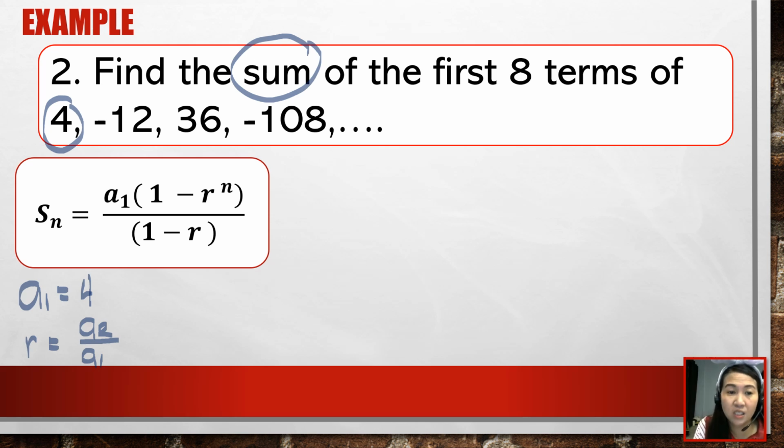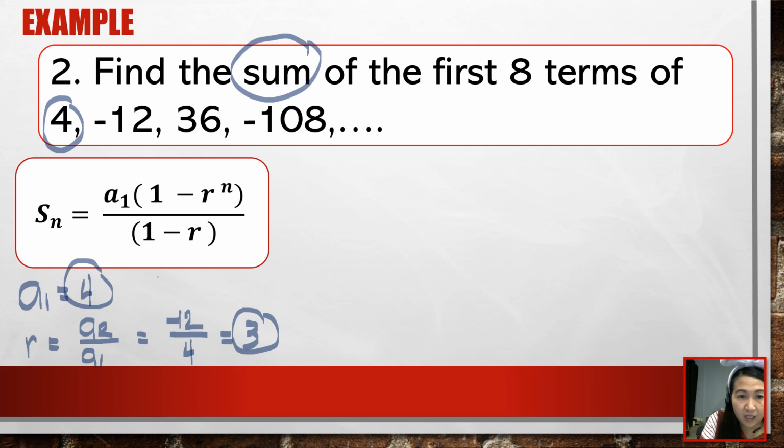Kapag given ng sequence, ito lang po yung formula. So yung a of 2 natin is negative 12. Ang a of 1 natin ay positive 4. So negative 12 divided by positive 4, ibig sabihin, ang common ratio mo ay 3. Okay, so we have 4, we have 3. Next, what is your n? Ilang terms ang pinag-uusapan natin? 8. So your n is 8.